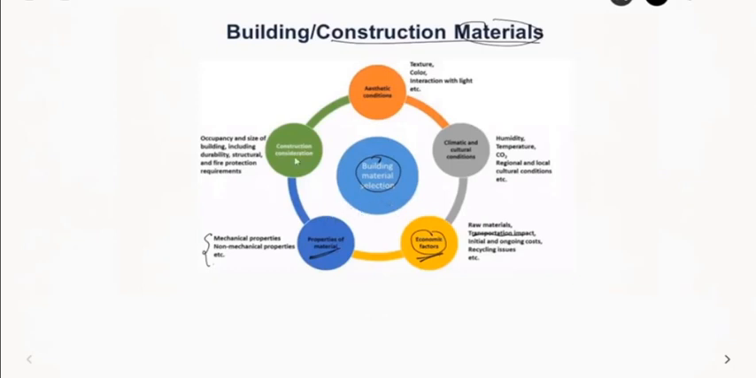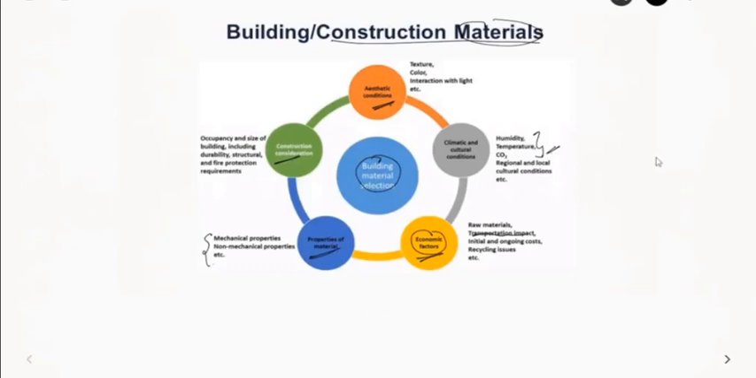Apart from this, other things are your construction considerations. Based on your structural requirements, you will go for different materials. And another is your aesthetic conditions, like how it looks from an architectural point of view. And then also you have your climate and cultural conditions, like how the materials react with humidity, temperature, or CO2. They should not deteriorate when interacting with this CO2, etc.